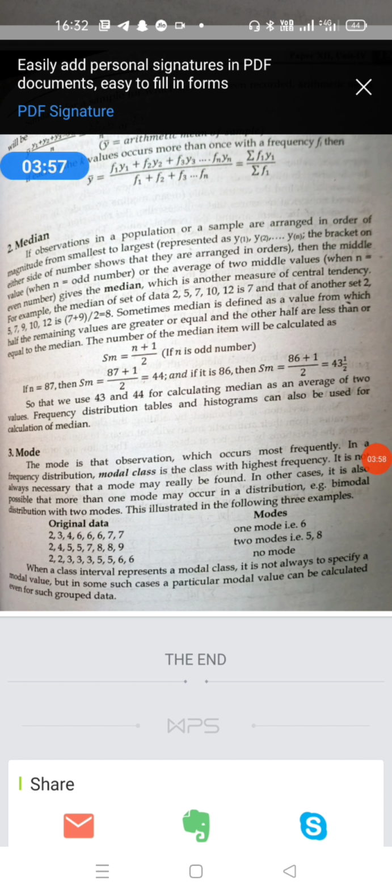Its computation is not based on all the observations. When there is more than one mode in the series, it becomes very difficult and takes much time to compute. It is unsuitable for any algebraic treatment. It is not at all useful where it is desirable to give weight to extreme values. In any set of observations where there are very small differences among the items of the same size, the mode does not prove to be a good representative. So these are the merits and demerits of the mode, and here we finish the mean, median and mode. Students, thank you very much.